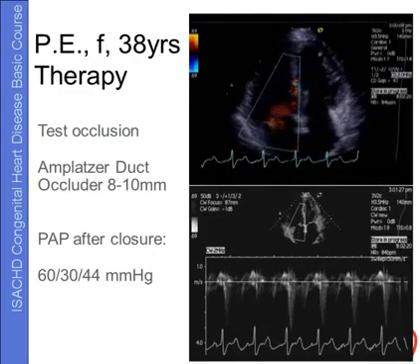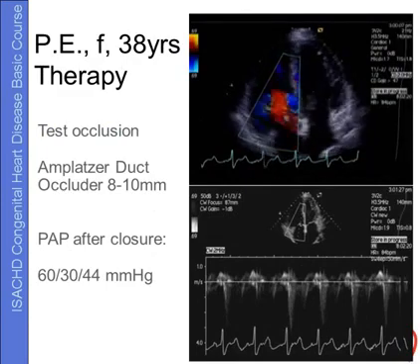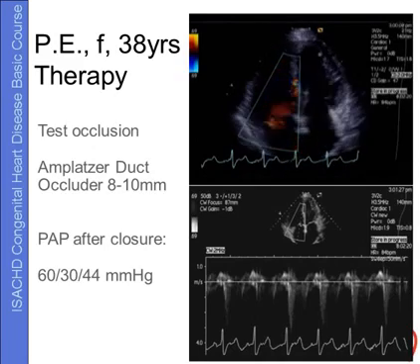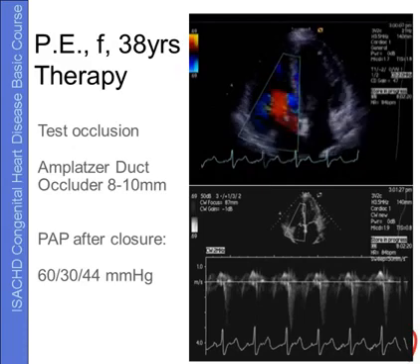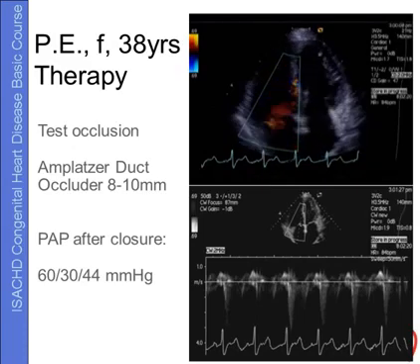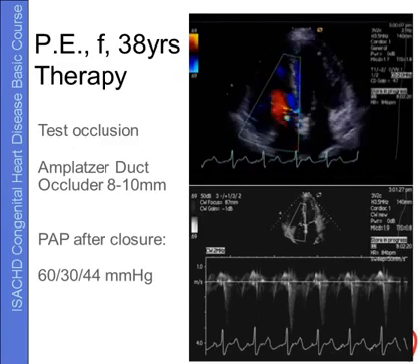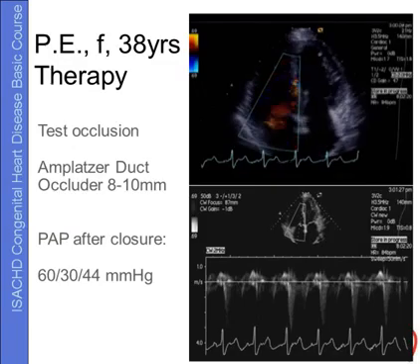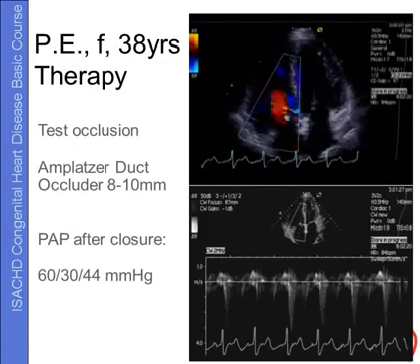In our patient, already on the next day, there was a significant drop in pulmonary artery pressure to 60 millimeters mercury systolic pressure, and already some remodeling, as you can see from the four-chamber view. During follow-up, there was a further decrease, almost normalization of pulmonary artery pressure over 1 year, and significant improvement of the patient's symptoms.